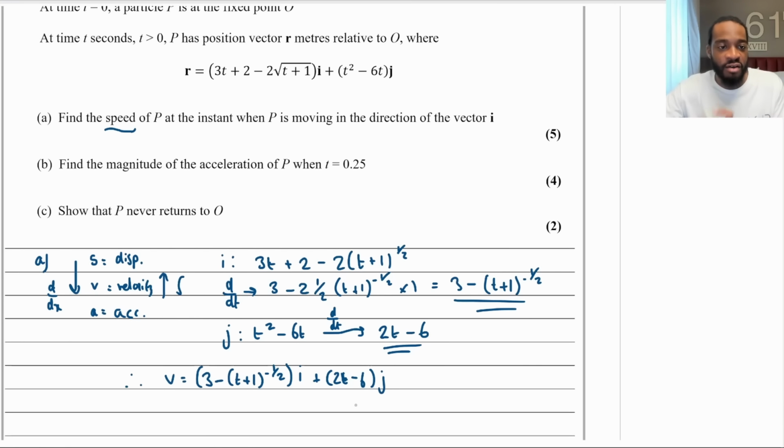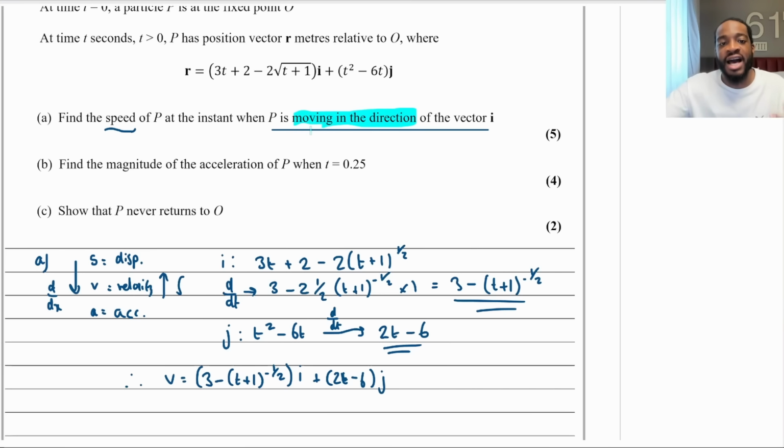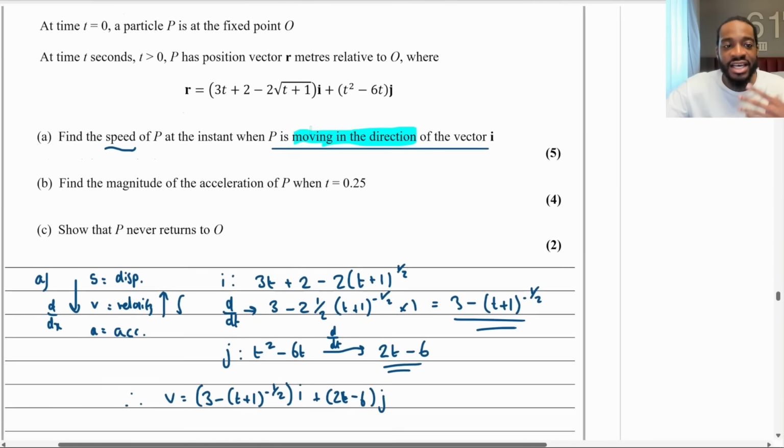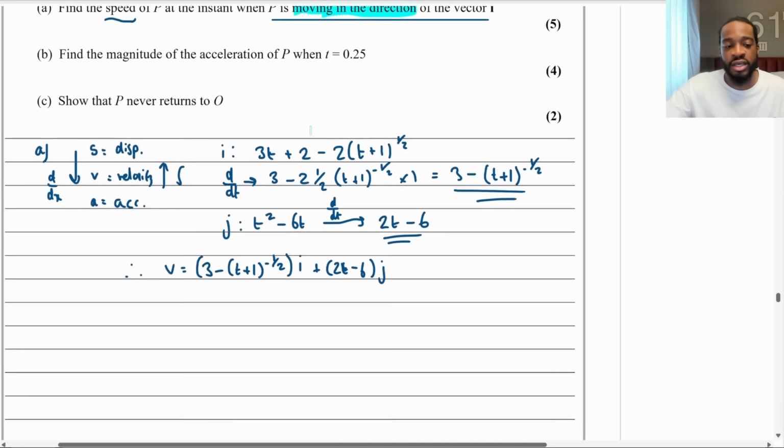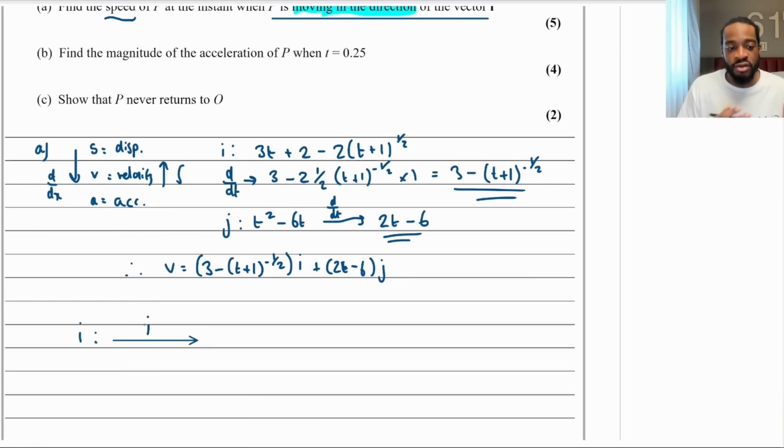Okay, so we've got the velocity vector. Now, the next part of the question says, find the speed of P at the instant when P is moving in the direction of the vector i. So when you see that phrase, moving in the direction, that is describing your velocity. Now, it's moving in the direction of the vector i. What is i? i is a horizontal component. It's going horizontally, yeah? So remember, positive, by the way. This is what the unit vector i looks like.